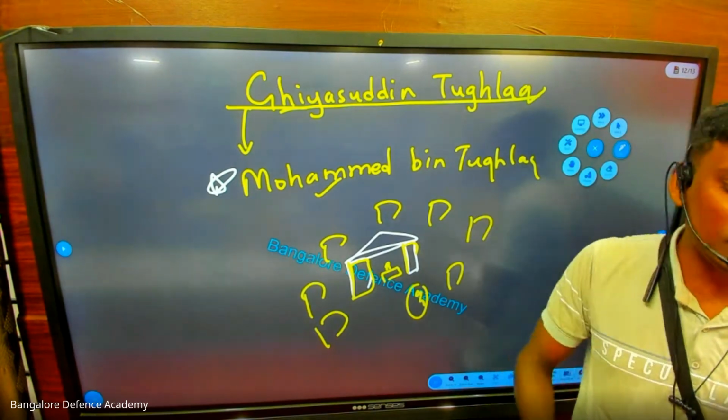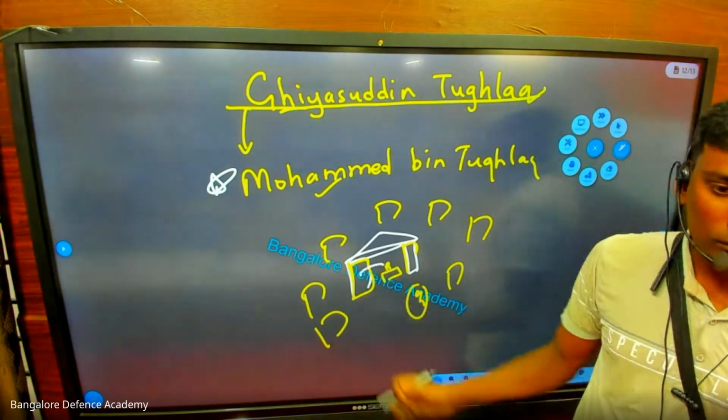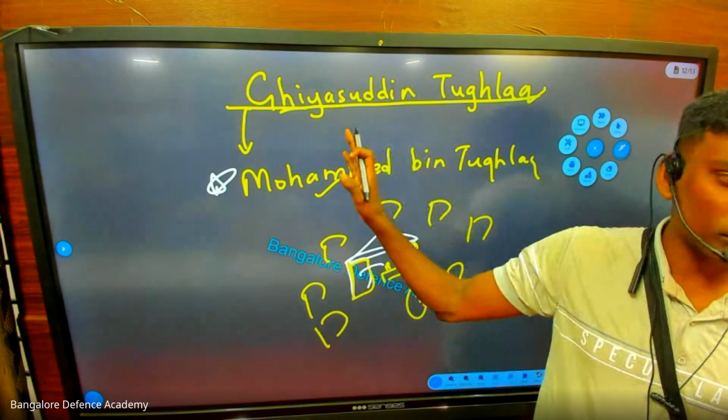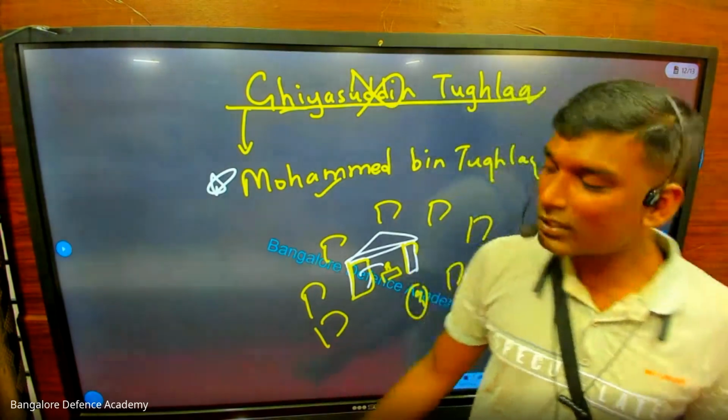Now tell me, when an elephant jumps, what happens? The ground will shake. What happens to this rock? The rock will fall on whom? So this person is killed. You understand? Now who is the ruler?